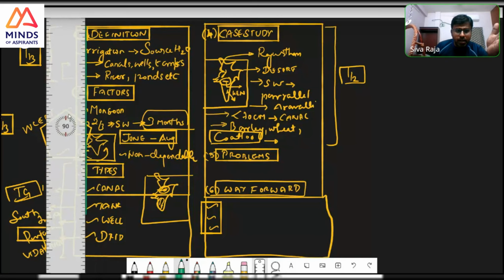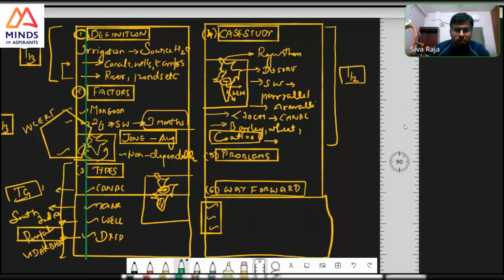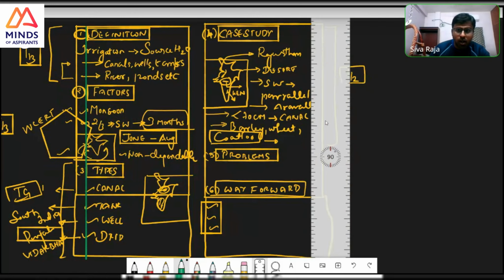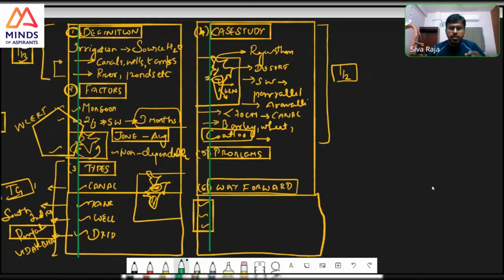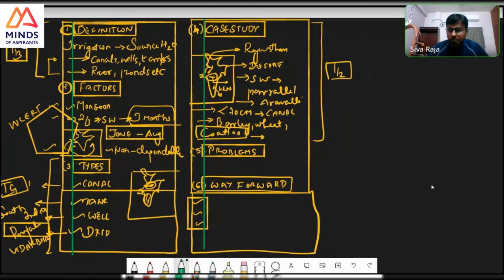Whatever I am writing is aligned in this fashion. Even on the board I am writing, there is an alignment to all these words. So whatever you are writing, it should have an alignment. In some papers it is missing. Please check that very well.